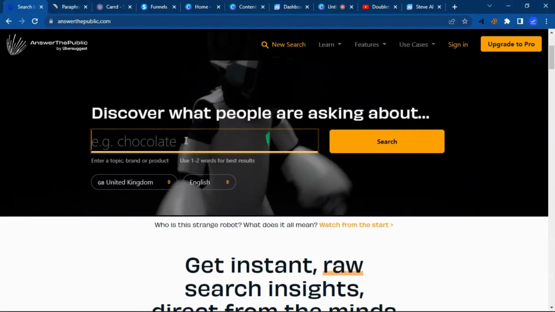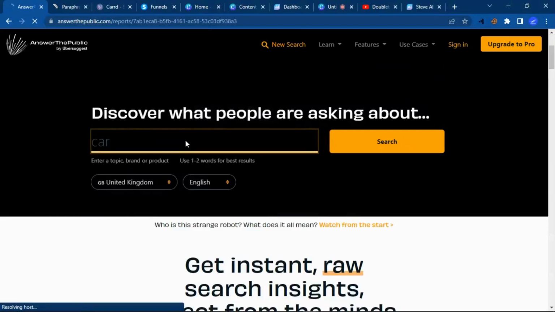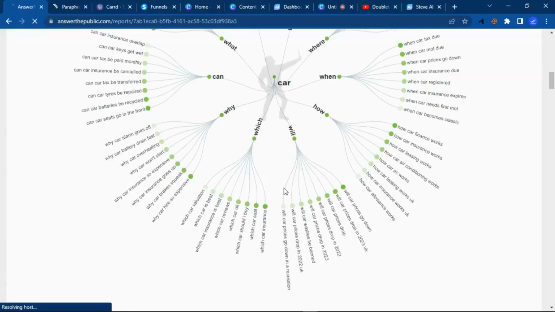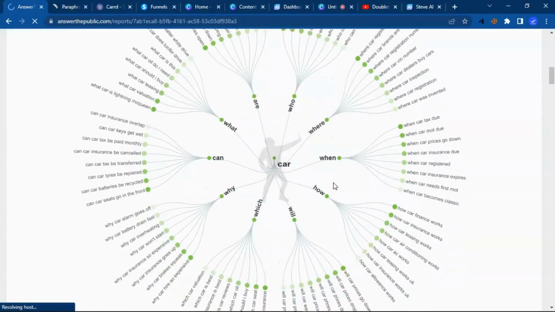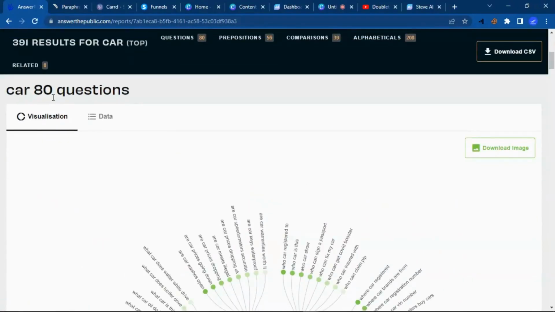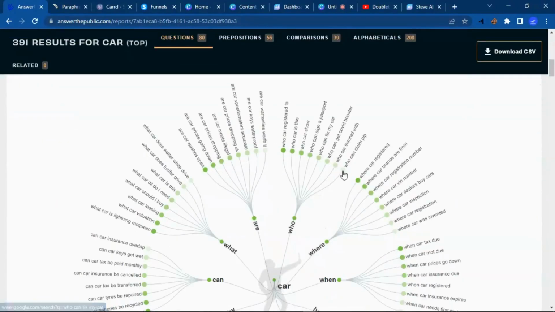So if I just type a keyword, let me say car. Once I enter search, this website is going to go through and find out all the words, the key search terms, and what people are finding about cars online. So this is just an example which I've shown you. They've given 80 questions, and if you look at it here, you can see who car registered to, who car is this. So you can see many questions that are here.